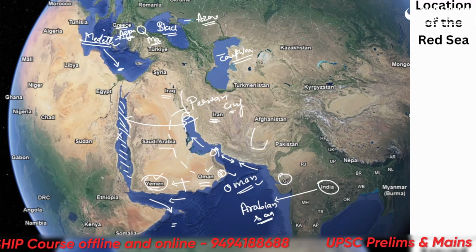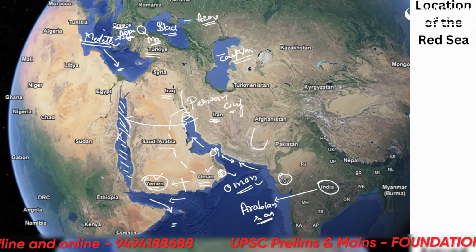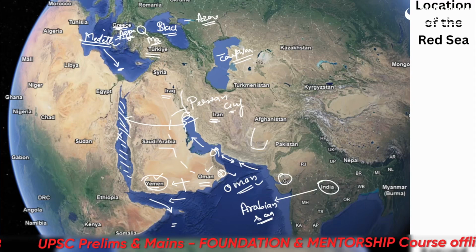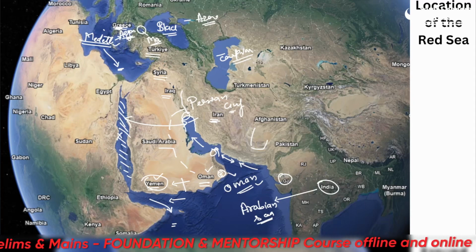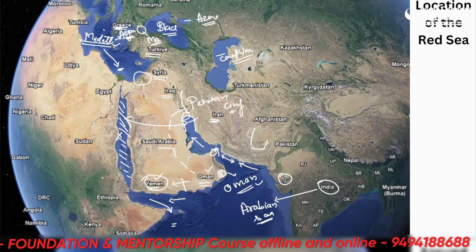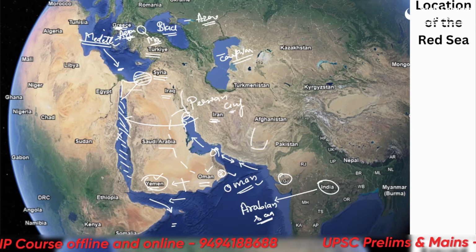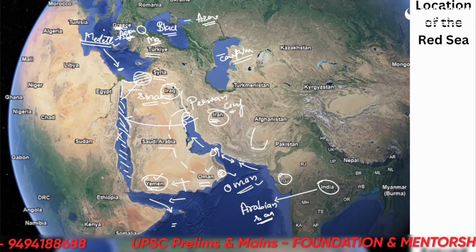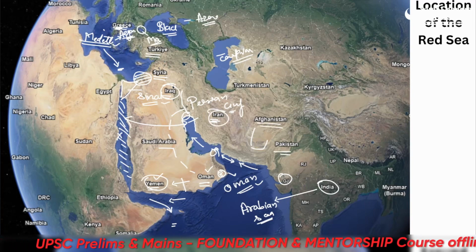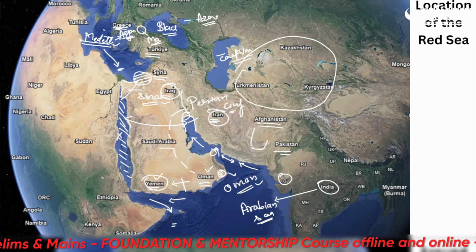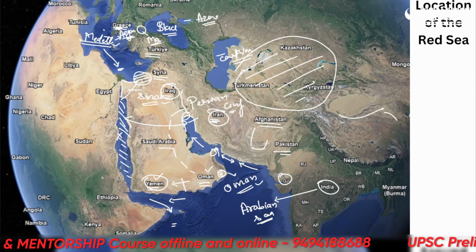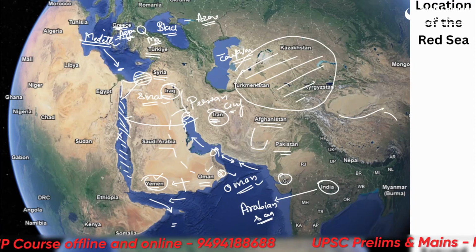Alright, and now let's see very important countries here. This is Turkey. Greece is here. And we see two or three small countries here, Armenia, Azerbaijan, etc., which are not located in the map right now. There is Syria here, Damascus, and Israel here, which is much in the news right now, Palestine and the Gaza Strip. This is the Sinai Peninsula. Alright, then there is Iraq, Iran, Afghanistan, Pakistan, India. This is Central Asia. We all know about this portion. Alright, and furthermore there is China, etc. So this is talking about the countries in and around the Red Sea.